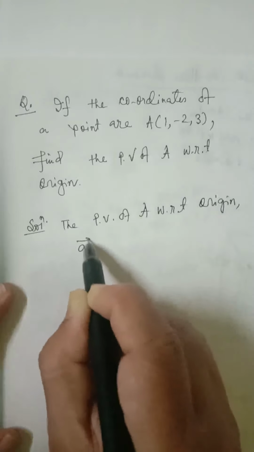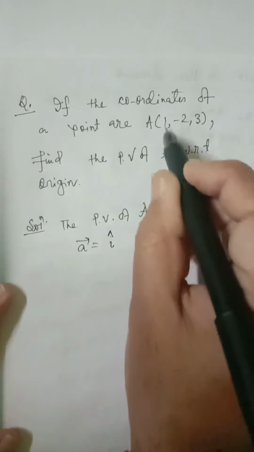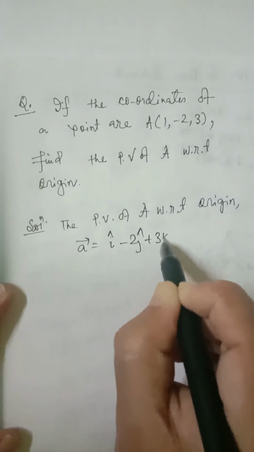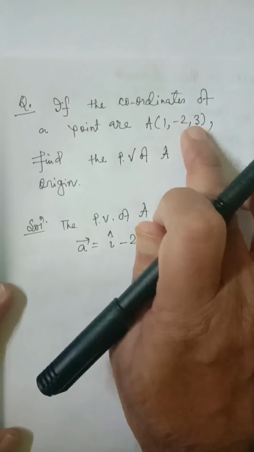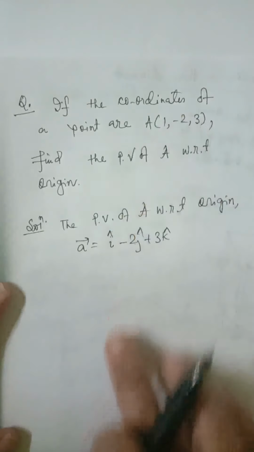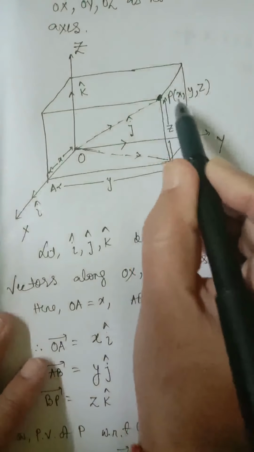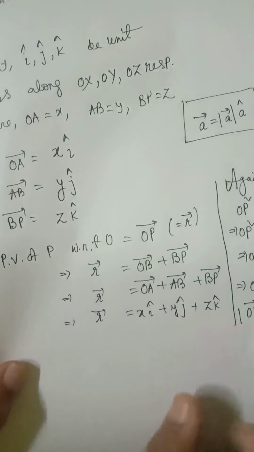A vector is equal to 1 into i minus 2j plus 3k. This is the position vector of the point A with respect to origin. If the coordinates of a point are given, we can easily find its position vector with respect to origin using this formula. Coordinates of a point are x, y, z. Its position vector with respect to O, OP vector, is equal to xi plus yj plus zk.